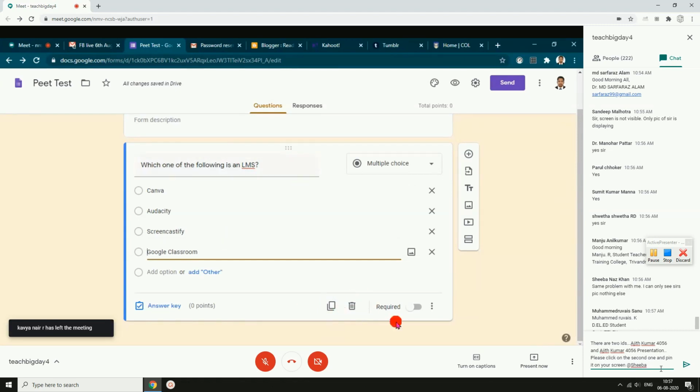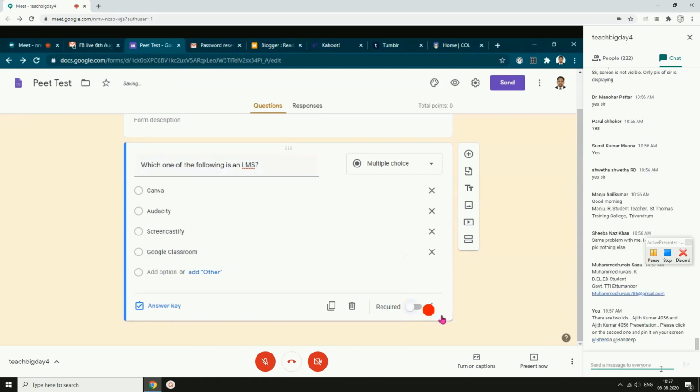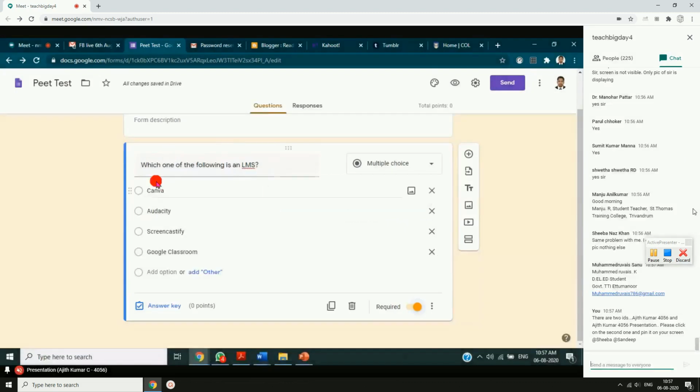If you want to make your students definitely give an answer for this question, you have to click on required. So the students will not be able to submit their answer without giving an answer to this question. If you want to give such kind of a facility for your students, you have to make it required. You have to switch on this icon.